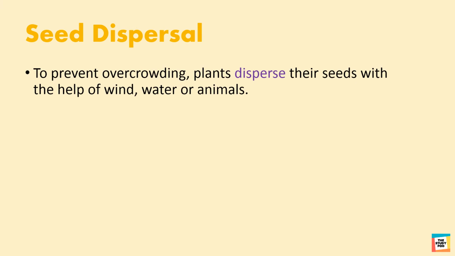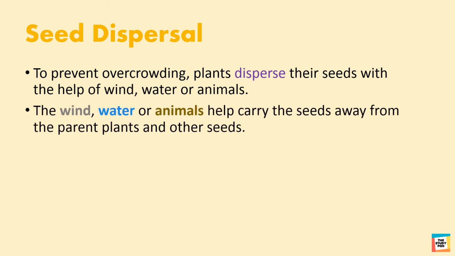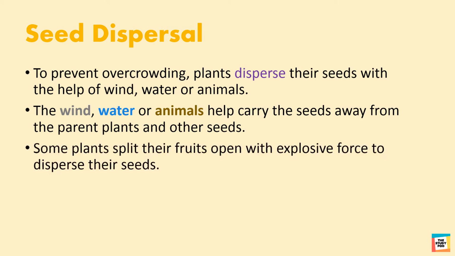To prevent overcrowding, plants disperse their seeds with the help of wind, water or animals. The wind, water or animals help carry the seeds away from the parent plants and other seeds. Some plants split their fruits open with explosive force to disperse their seeds.